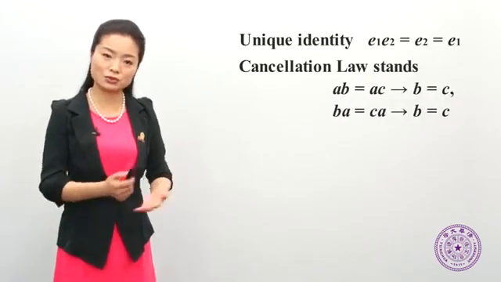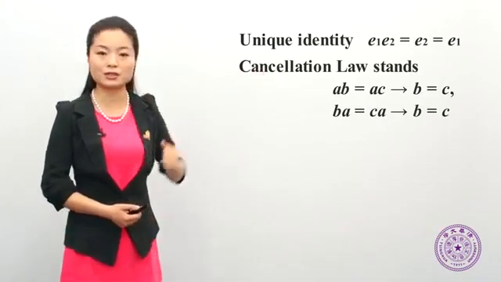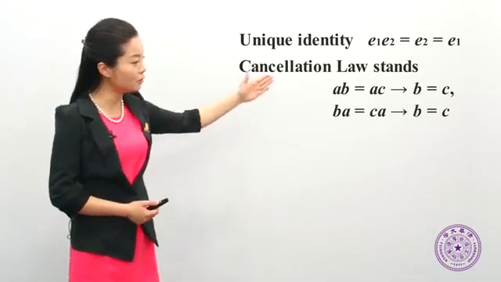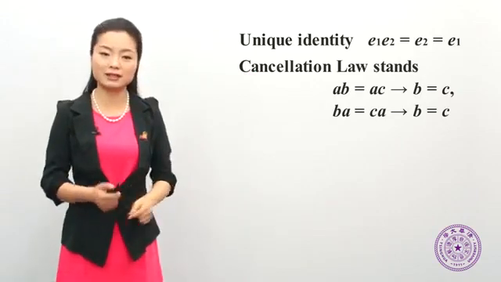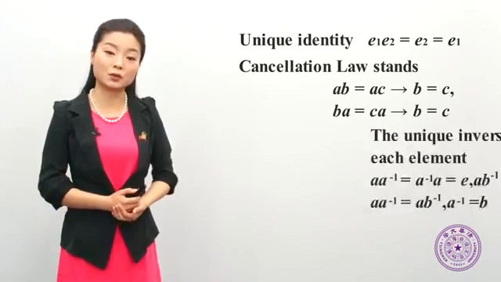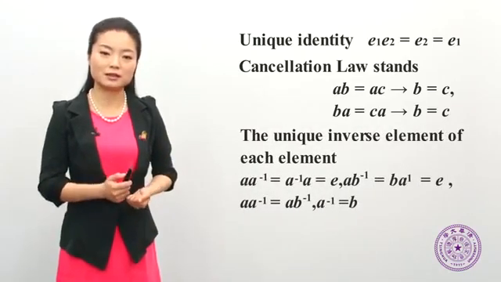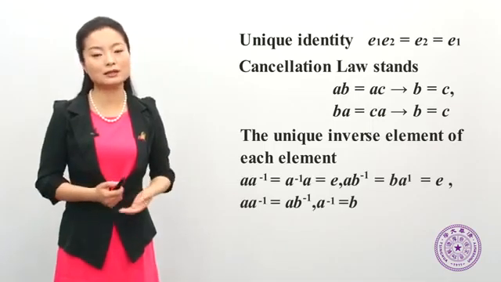At the same time, the cancellation law does exist. For example, A calculates B is equal to A calculates C, and then if we calculate the inverse of A for both sides, it simply means B is equal to C. Therefore, the cancellation law holds. At the same time, because the identity element is unique, the corresponding inverse of each element is also unique.